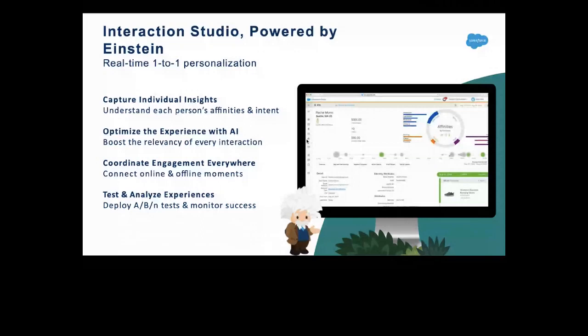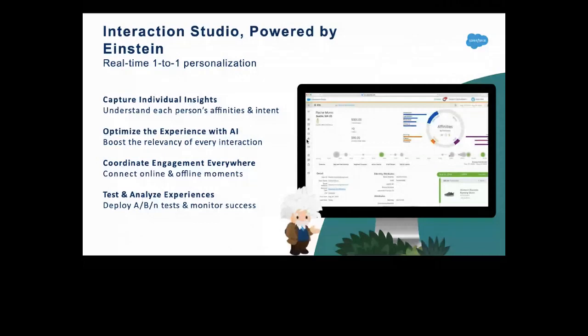That means we want to capture all the individual insights to understand each and every person's intent and affinities. At the same time, of course, you get the affinity data, and you get the individual information from the customer. What can you do more with that? You would like to optimize experience with artificial intelligence. So how do you make an interaction with the customers? Would you like to push some sort of offers to them? Do you have some sort of Einstein recipes to prepare the data set for the whole stream of data on what the customer is doing? Would you like to send some kind of product recommendations to them?